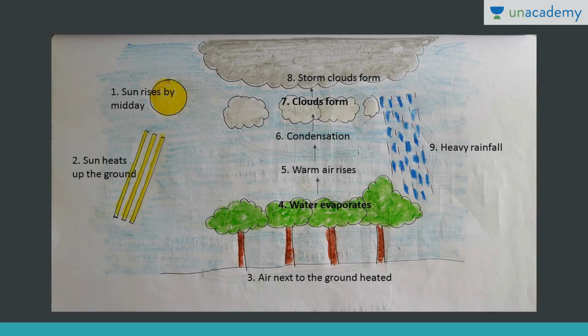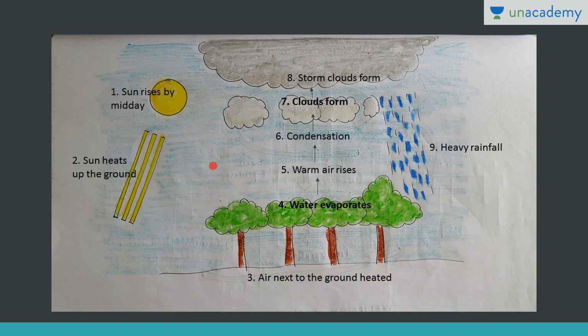So you can see it here. First of all, this is the air next to the ground surface. Here the sun rises, by midday the sun heats up the ground. Then the air next to the ground is heated. Then gradually the moisture or the water vapor evaporates. Then the warm air rises. So this is the warm moist air which is rising. Gradually it is cooling and condensation takes place. After this condensation, the clouds are formed, and gradually after this, precipitation will take place. So there is heavy rainfall.